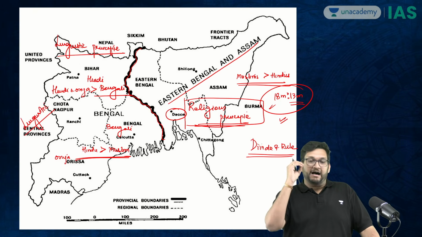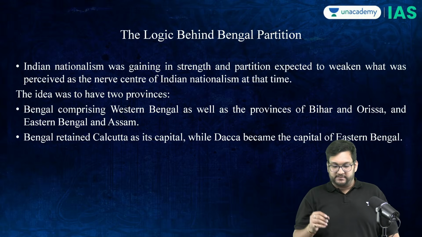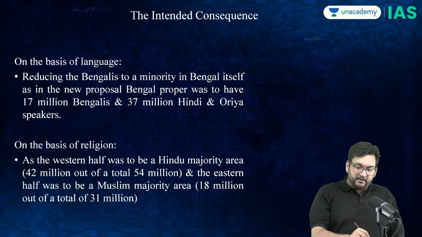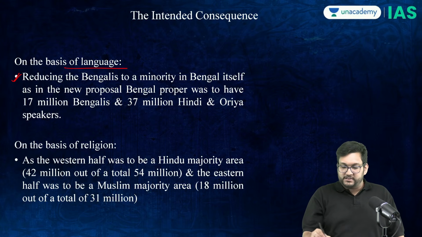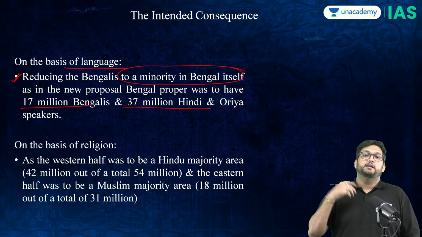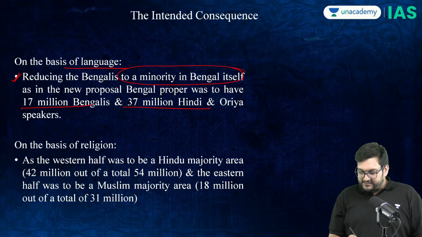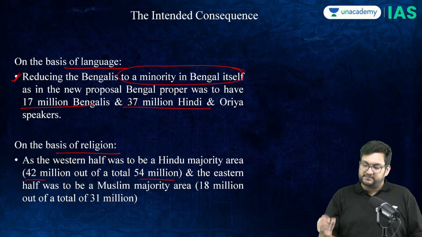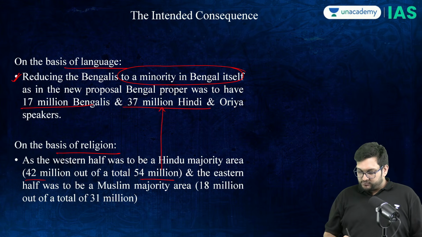This is the master stroke of Curzon, that he is using a very interesting principle. By creating this line like this, in one sector he is using the principle of language, 17 million to 37 million, Hindi and Uriya, and in the other, religion, 18 is to 13.